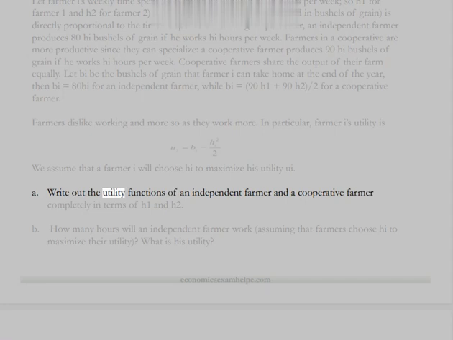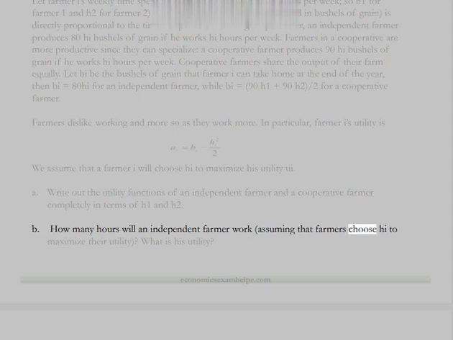A. Write out the utility functions of an independent farmer and a cooperative farmer completely in terms of H1 and H2. B. How many hours will an independent farmer work, assuming that farmers choose Hi to maximize their utility? What is his utility?